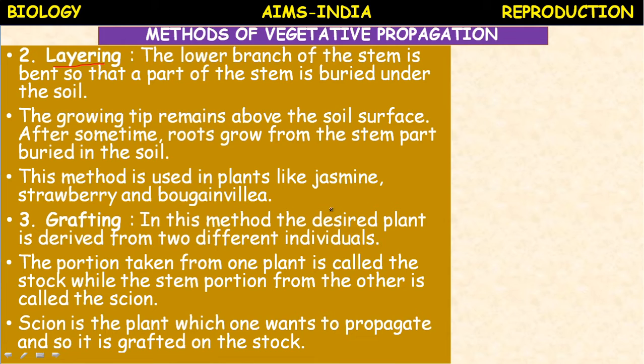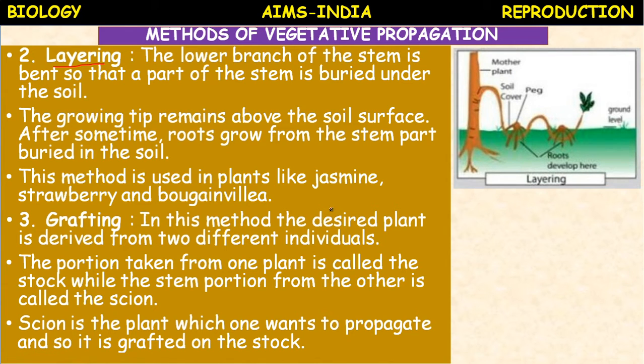Grafting is one of the methods which needs skill. The success of grafting depends upon the formation of new tissue between the scion and stalk. The stalk is already rooted, but the scion part we are grafting on the stalk. There are different methods of grafting also.